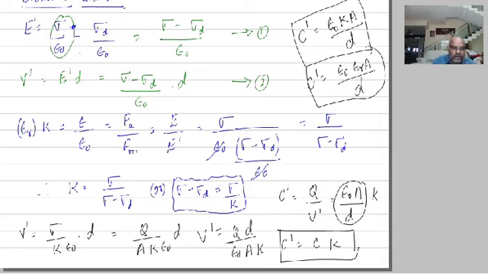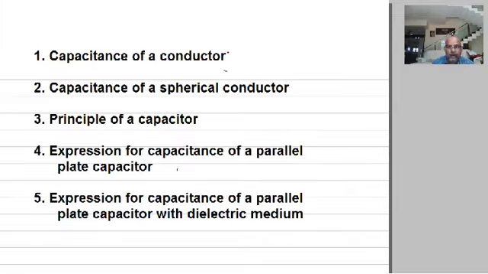So dear students, now I hope we have learnt everything today. Now just come back to the point. Capacitance of a conductor, you know that as you increase the charge, the potential increases, and therefore capacitance of a conductor C is equal to Q divided by V. Capacitance of a spherical conductor C is equal to 4 pi epsilon naught R. You know that. So what are the factors on which the capacitance of a spherical conductor depends? All those things.